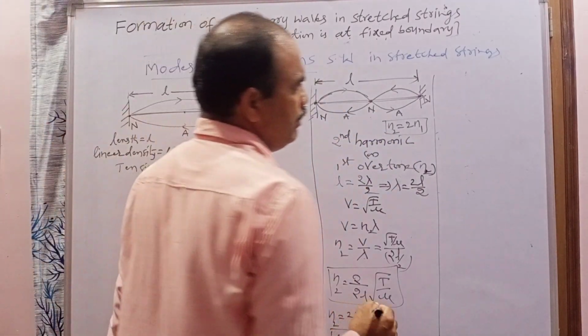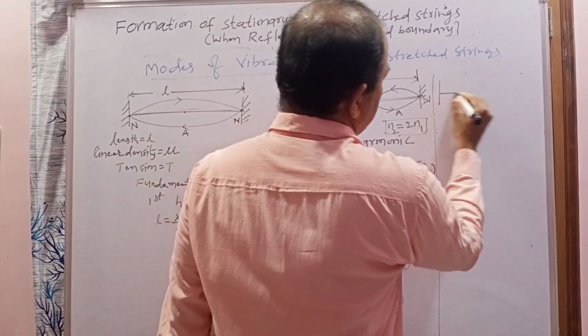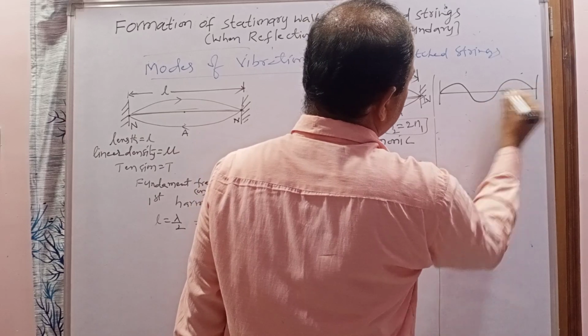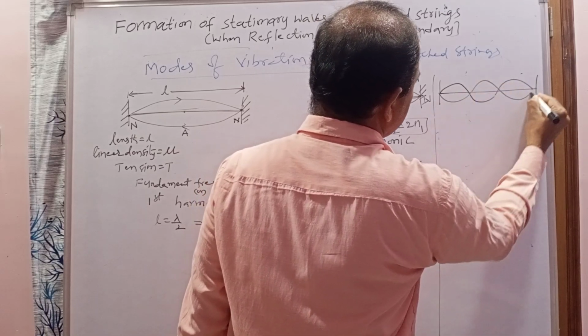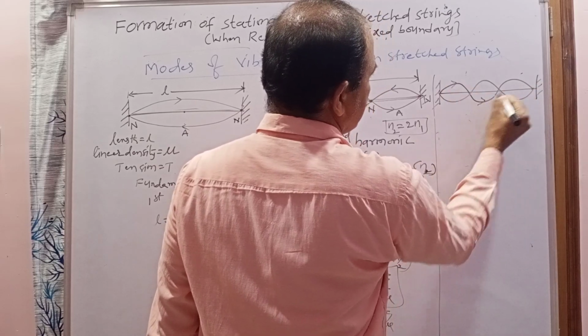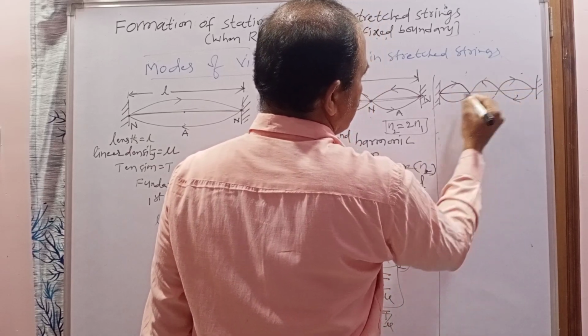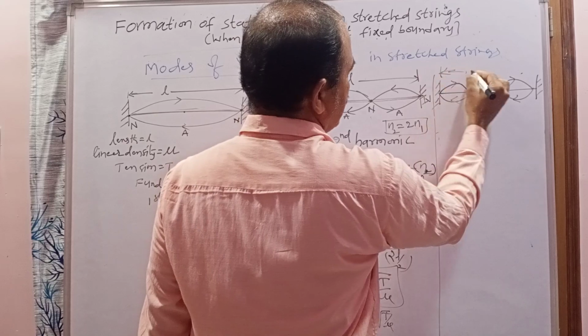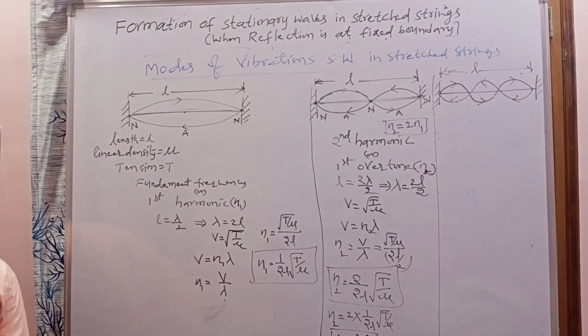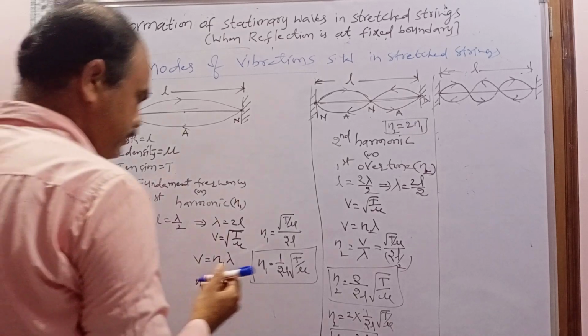Next, when the stationary wave is formed with 3 loops. Now this is the same length. How many nodes are formed here?